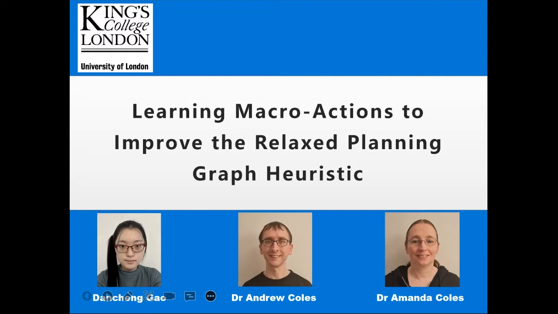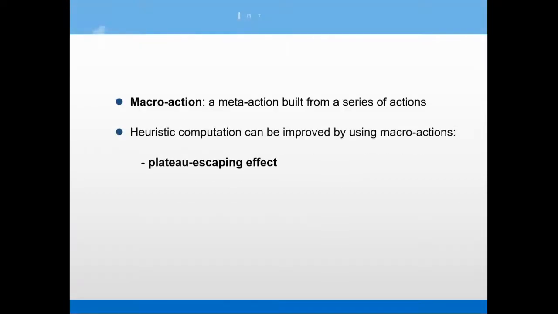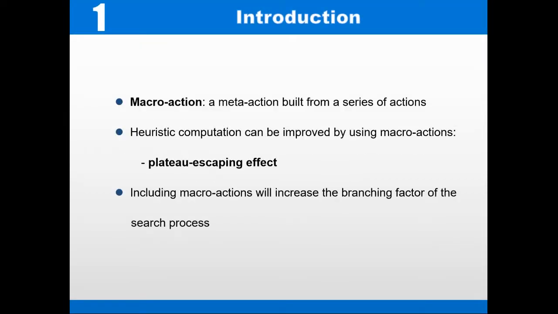Today I'll be presenting our project on learning macro actions to improve the relaxed planning graph heuristic. A macro action is a meta action built from a series of actions. For example, if you have an action pick and another action drop in the same domain, then the actions pick and drop can be an example of a macro action.